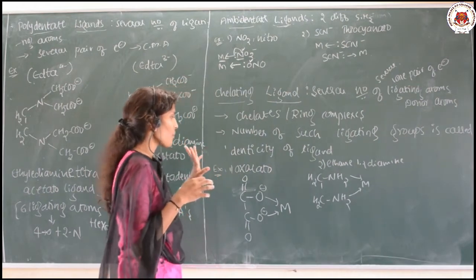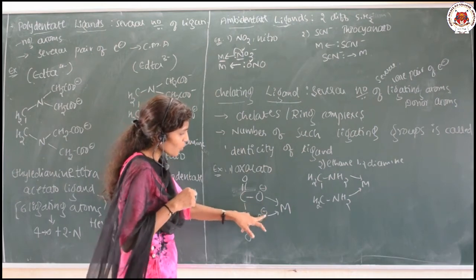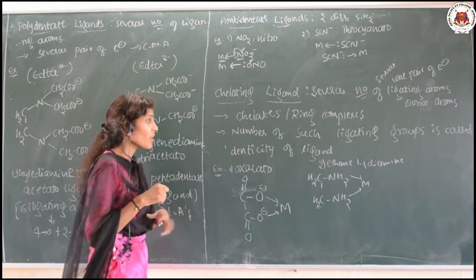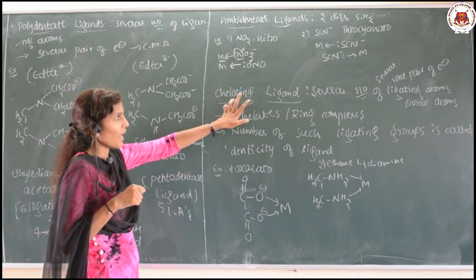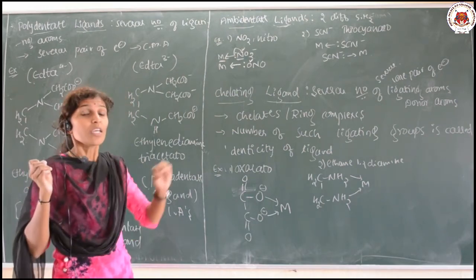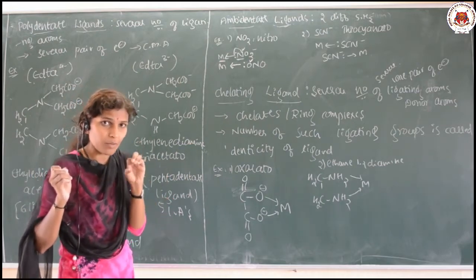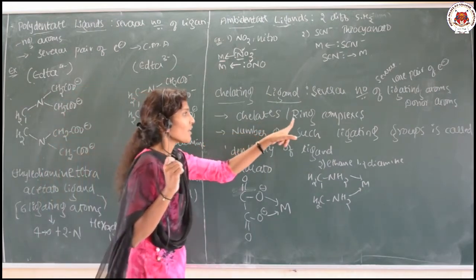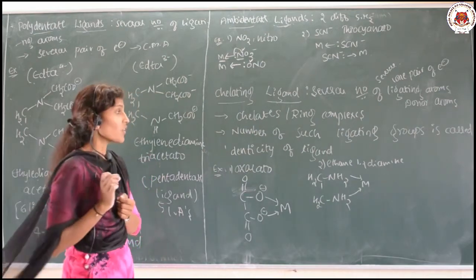See here, an example for this is oxalato. The oxalato structure will be like this. Here these two oxygens can ligate to the central metal atom. Such a complex, formed when a chelating ligand is involved, consists of several ligating atoms donating several lone pairs of electrons to the central metal atom. The complex formed is called a ring complex, also called a chelate.